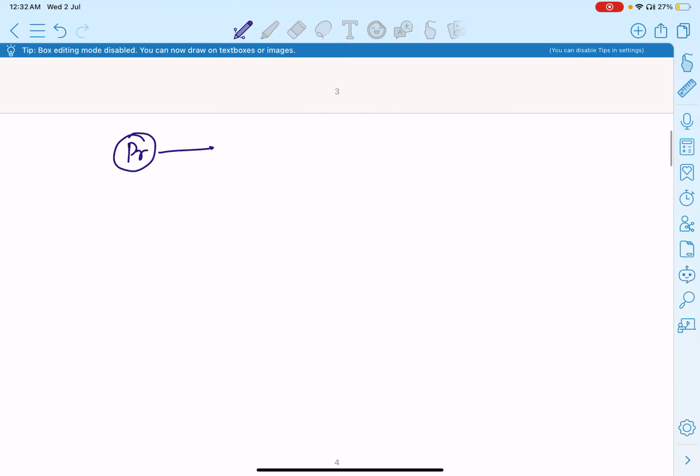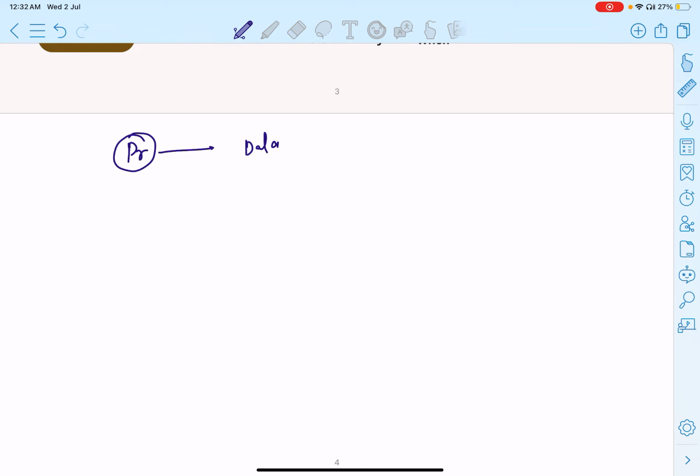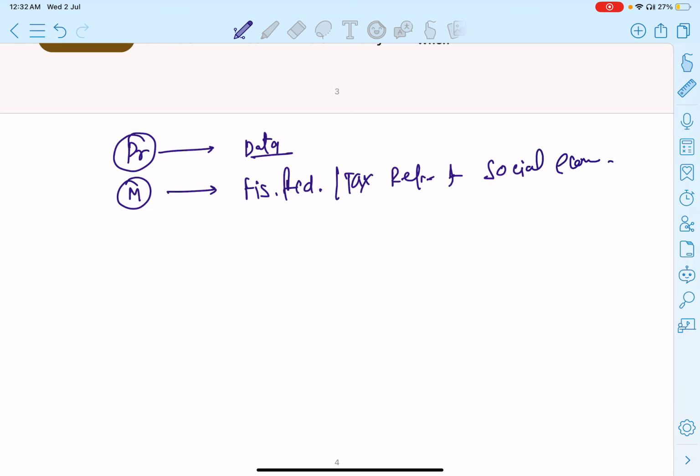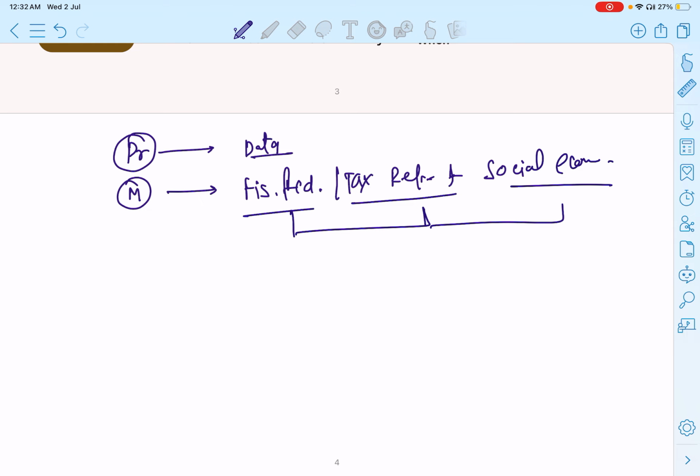For prelims, the data sheet is relevant, and for the mains, fiscal federalism, tax reform, and socio-economic impact. These are the three aspects on which the mains questions will be asked, and also the center-state revenue model. This is also a relevant topic for the mains examination.